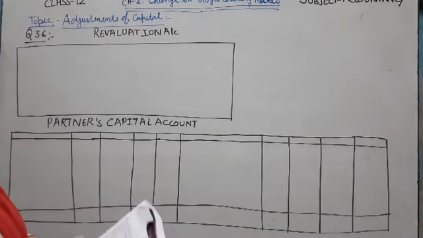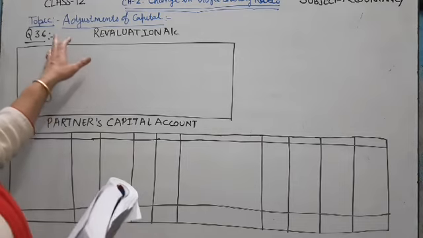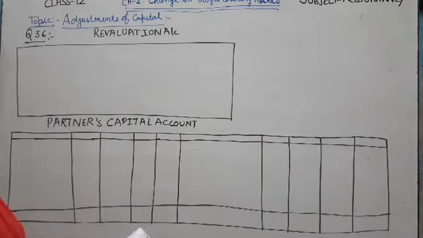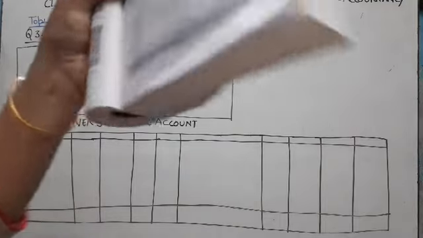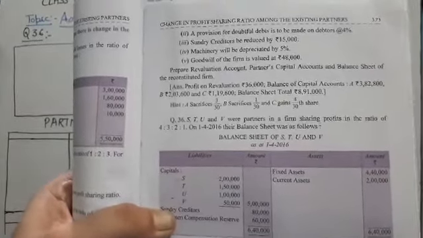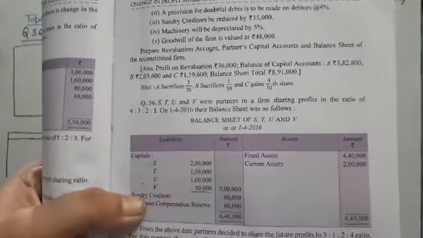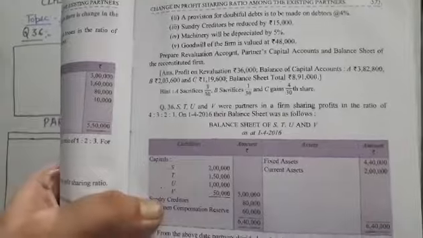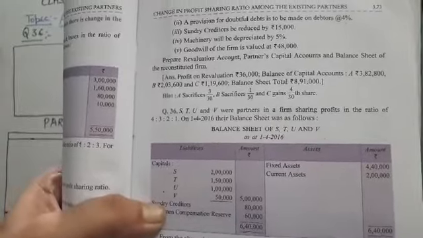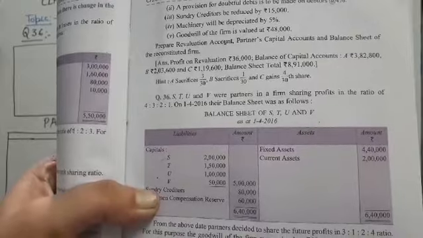To explain this topic, now I will explain with question number 36 of D.K. Goyal book. Firstly, read the statement of question number 36. S, T, U and V were partners in a firm sharing profits in the ratio of 4:3:2:1. On 1st April 2016, their balance sheet was as follows.